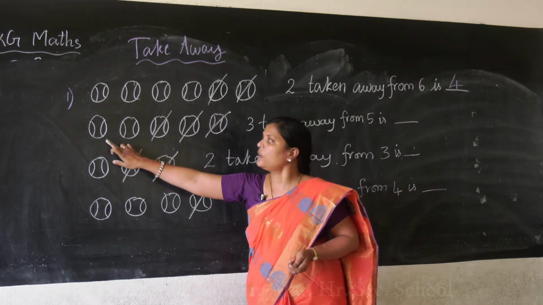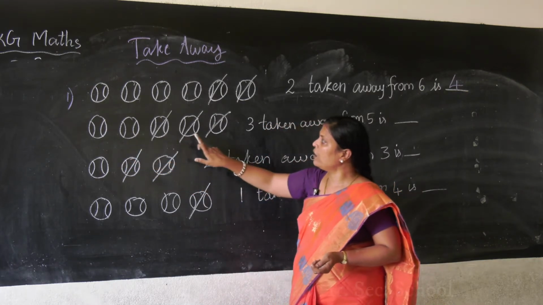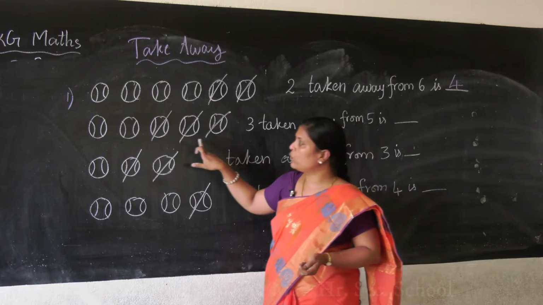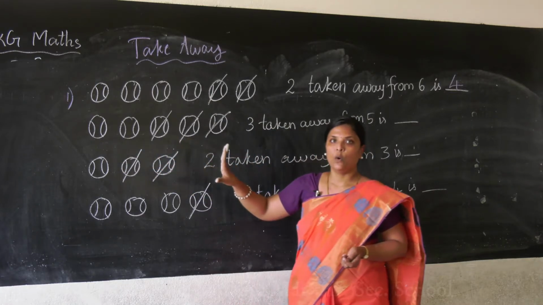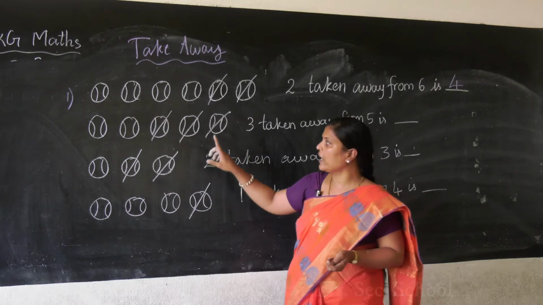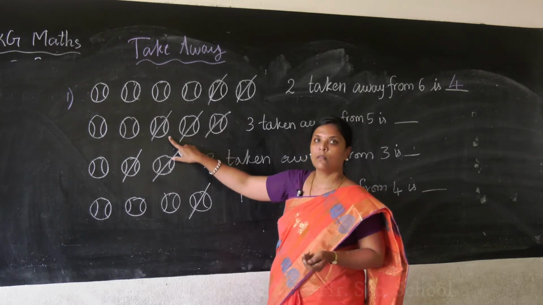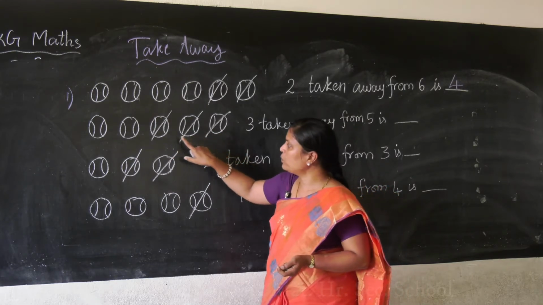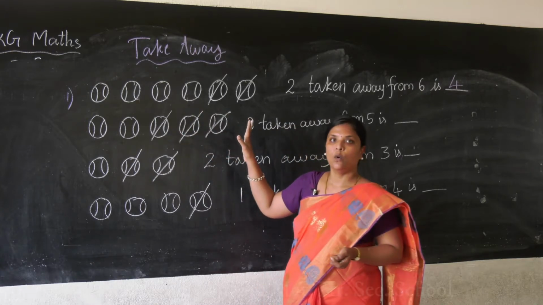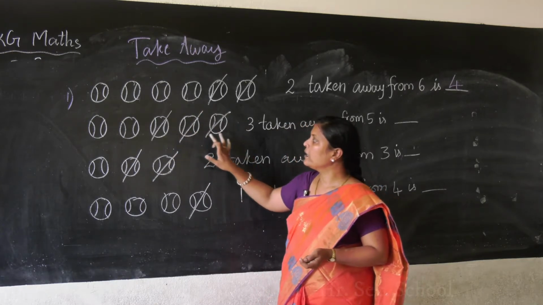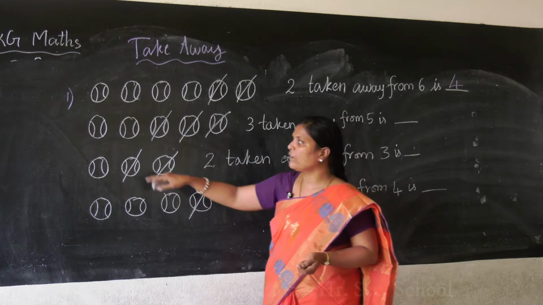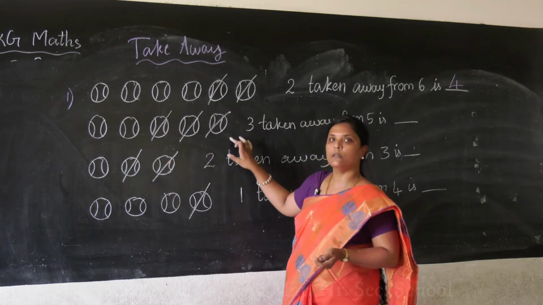How many in total? 1, 2, 3, 4, 5. So the total balls are 5. Okay. How many I have struck? I have struck 3 balls. Okay. 1, 2, 3 balls struck off. Okay. So 3 balls taken away from 5 balls.